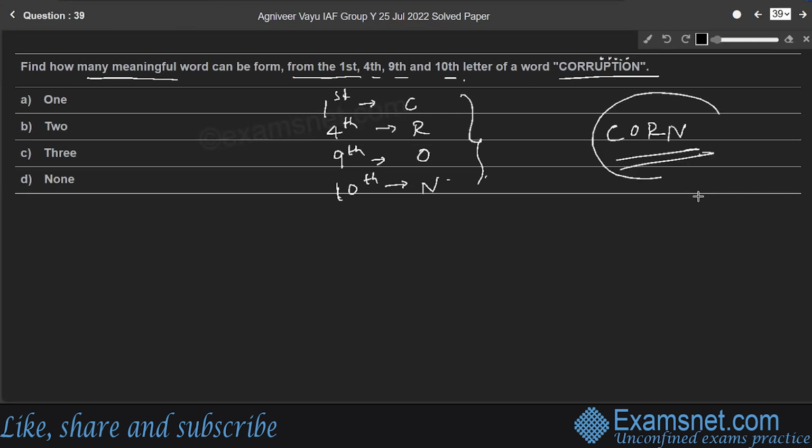So only one word can be formed. We cannot form more than one word here. So option A.